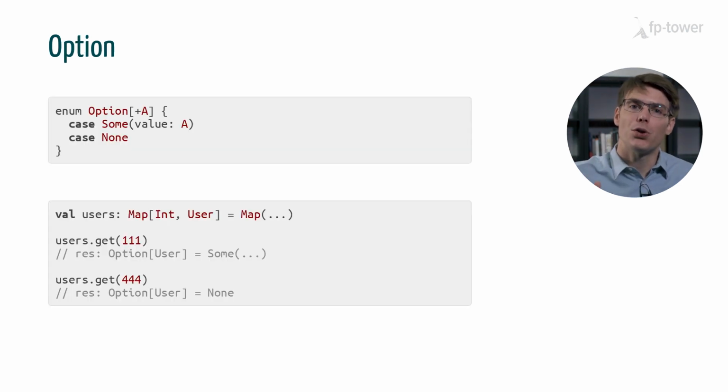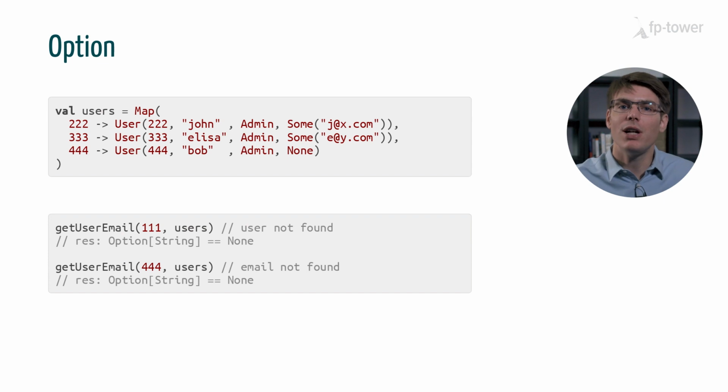First, we studied option, which is great when the cause of failure is obvious. For example, when we look up an item in a data structure, there are only two possibilities. It's either there or not. However, if a function can fail for several reasons, then we most likely want to get some context, such as an error message that describes what happened.